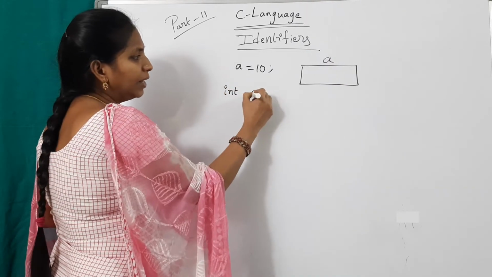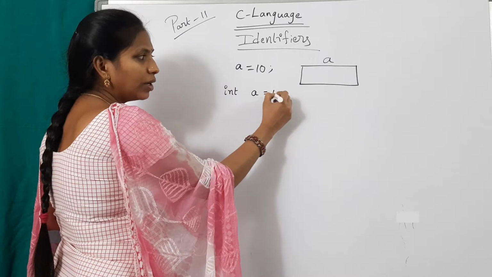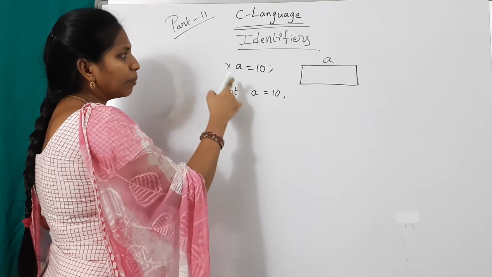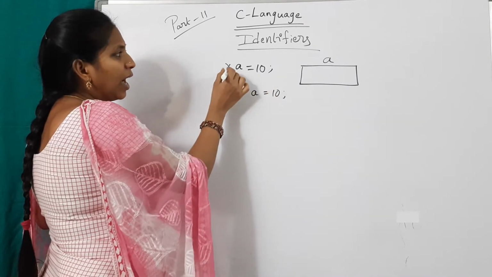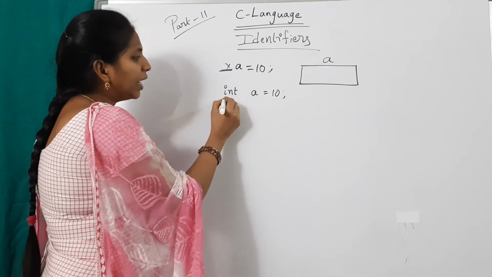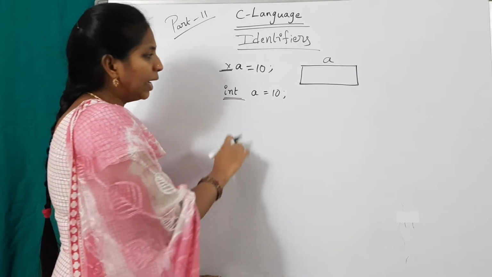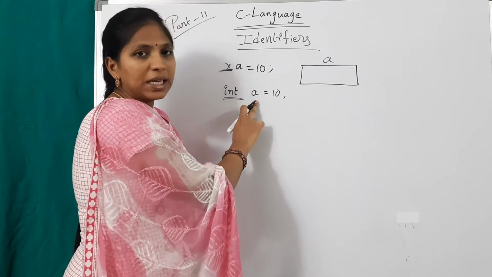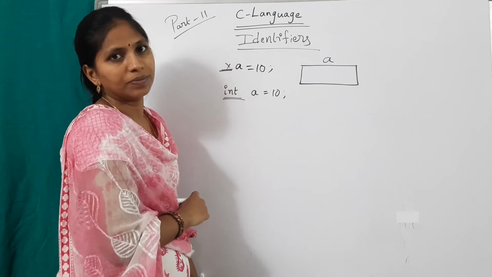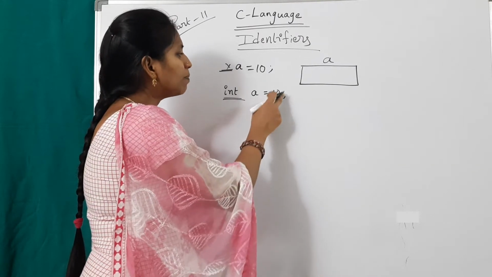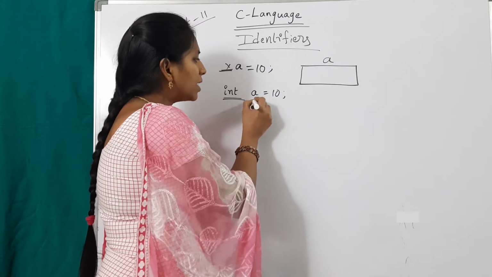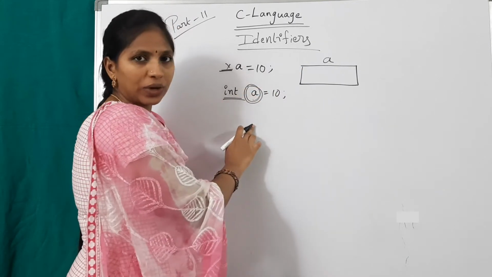int a equal to 10. Okay. Here int means data type. In this first statement, I did not write the data type. Here the data type is integer. Integer type of variable is A, means it takes integers from the keyboard. Okay, 10 is placed in which variable? A. So here A is nothing but a named memory location.